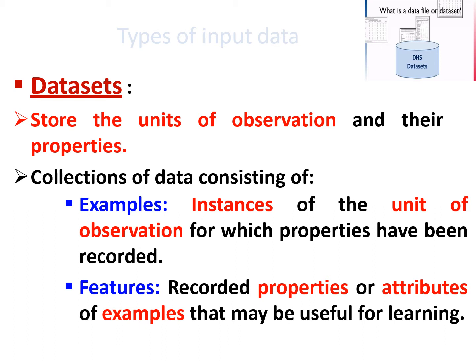So in machine learning, we normally say the data is in the format of a data set. That is, a table can be termed a data set, and a row can be termed an example, and a column can be treated as a feature. Examples are instances of the unit of observation for which properties have been recorded. Features are recorded properties or attributes of an example that may be useful for learning.